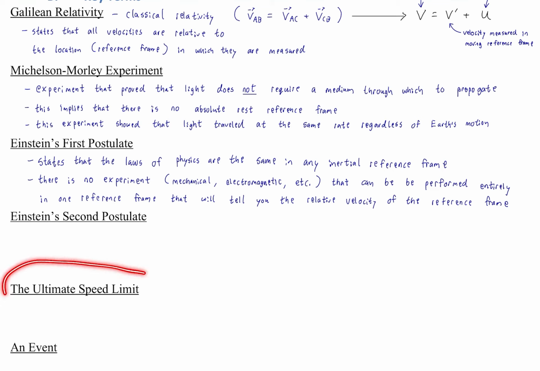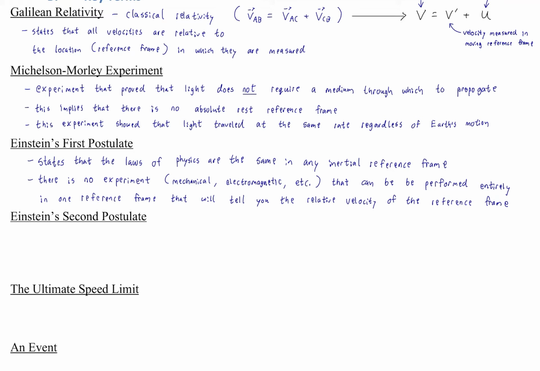That falls into the ultimate speed limit we'll talk about in just a minute. You can't catch up to light. You can never go to the speed of light. Light will never appear to slow down relative to you, like catching up with a car on the highway. That's not how it works. Okay, so that means light, although it has a speed, can never be caught up to, and light will move at the same speed regardless how close you're moving to that speed.